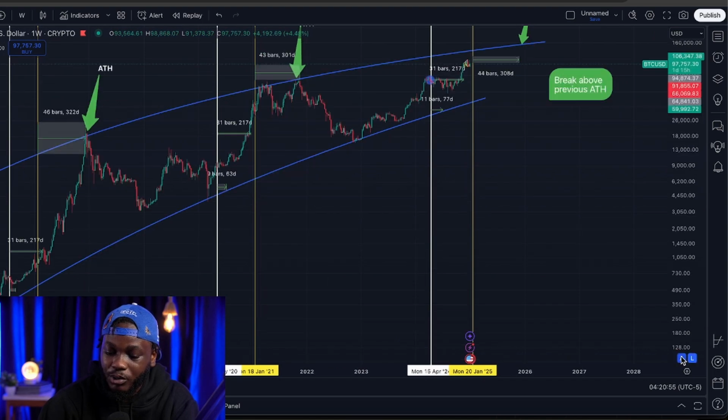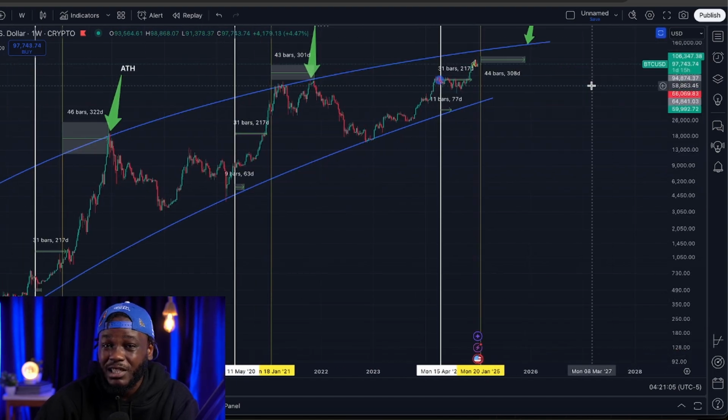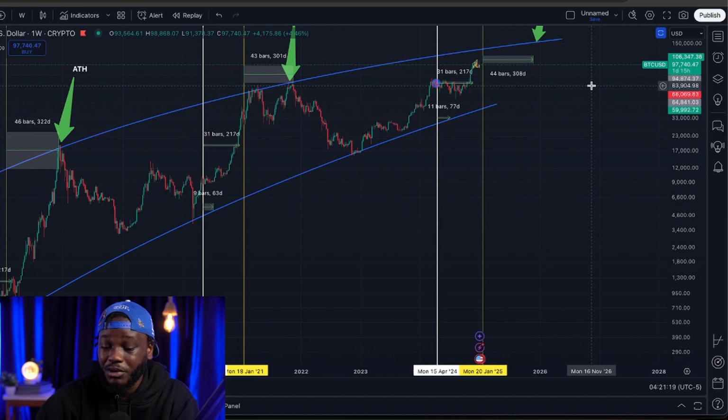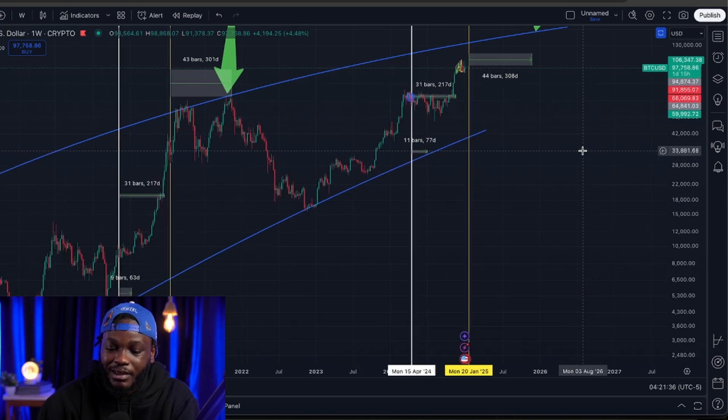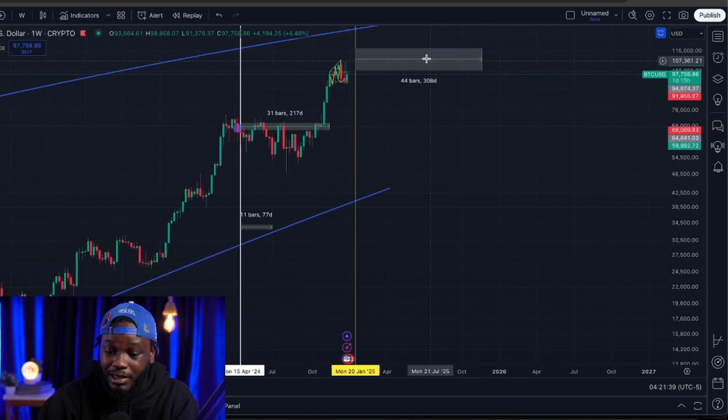And if you look very closely, there's also another thing to notice. I don't like giving price speculation by telling you the exact price that Bitcoin is going to get to. I don't like doing that. I feel like that just makes people delusional and puts people on unnecessary euphoria. However, what I would tell you is the duration. And I will say that with a lot of certainty, actually, well, not really a lot of certainty because I don't control the market. However, the charts don't lie, and these charts have been able to help me predict the markets for a pretty long period of time now. So look at this. It literally tells us that Bitcoin is likely to top out around November of 2025.